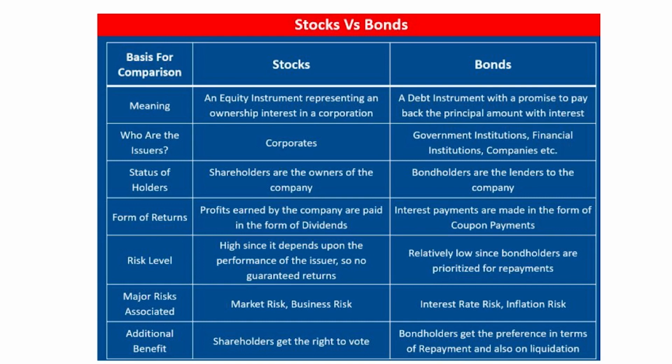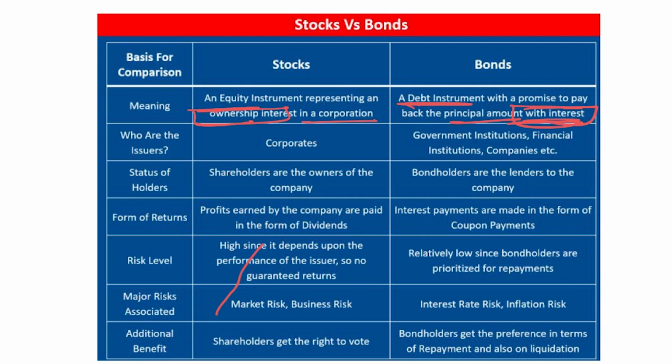We will quickly take up this table showing the difference between stock and bonds. Stock means an equity instrument representing ownership interest in a corporation. So it shows the ownership, as I told you, by whatsoever percentage. Now what is a bond? A debt instrument. It creates a debt or a loan on the company with a promise to pay back the principal amount with interest. The company will pay the principal amount, and also keep on servicing the interest till the principal amount is paid back.